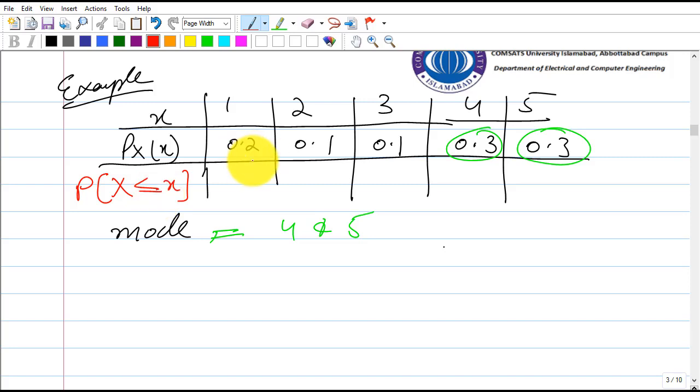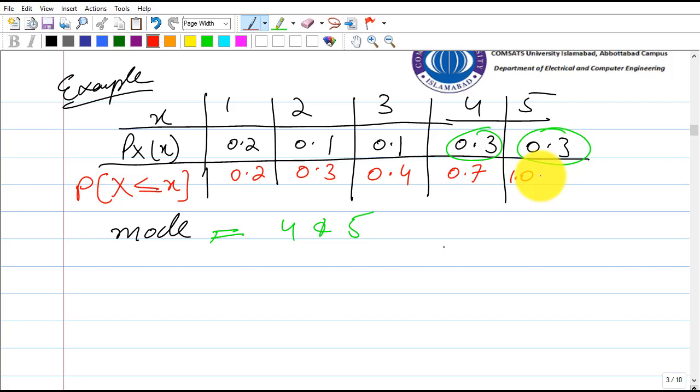So 0 plus 0.2 is 0.2, added with 0.1 it would be 0.3, then added to 0.1 it would be 0.4, added to 0.3 it would be 0.7, and added to 0.3 it is 1.0. So that is the cumulative probability distribution.